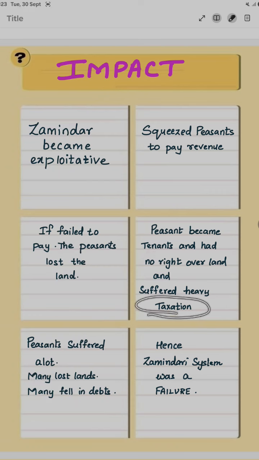They suffered heavy taxation. Peasants suffered a lot. Many lost their lands. Many fell into debt. So this Zamindari system was a failure, but a benefit to the Britishers.